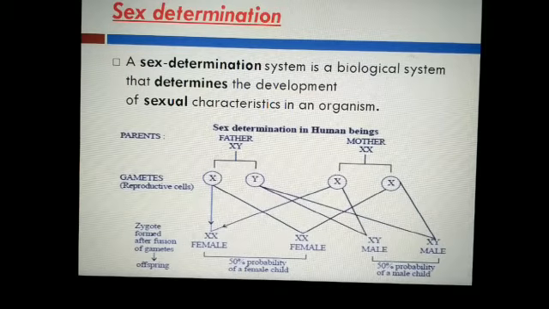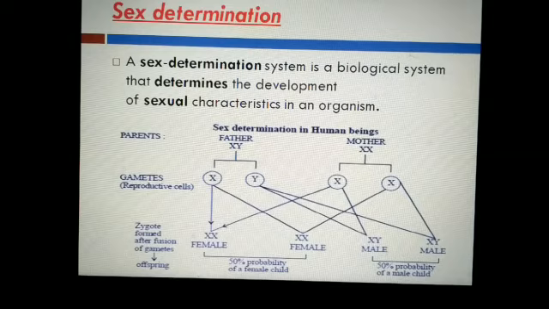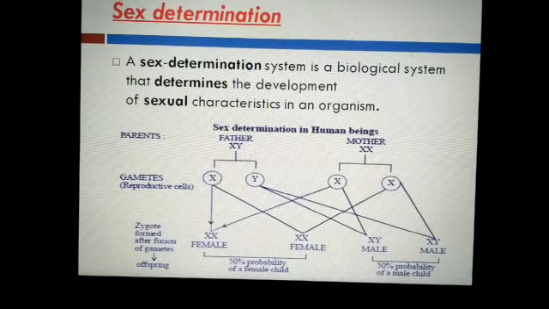So what is sex determination? It is a biological system that determines the development of sexual characters in an organism. And you know that when a child carries an X chromosome from the father and an X chromosome from the mother, it is a female. So the zygote carrying XX would develop into a female and a baby having XY would develop into a male baby.